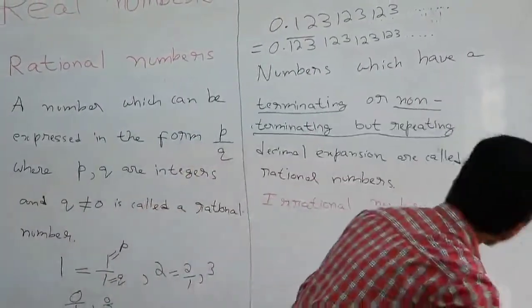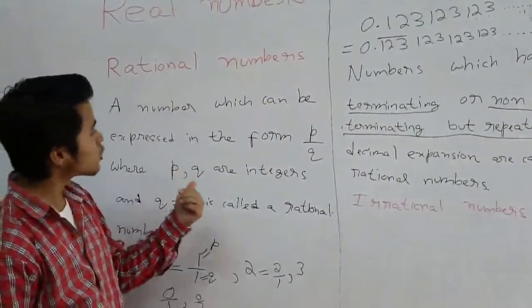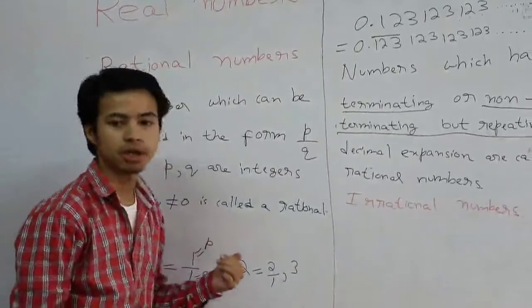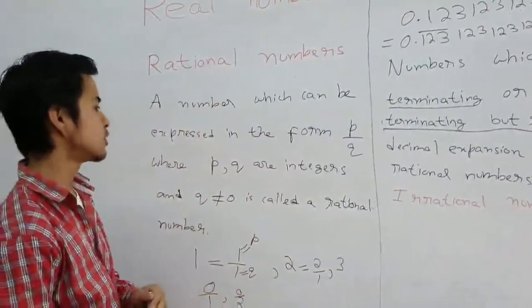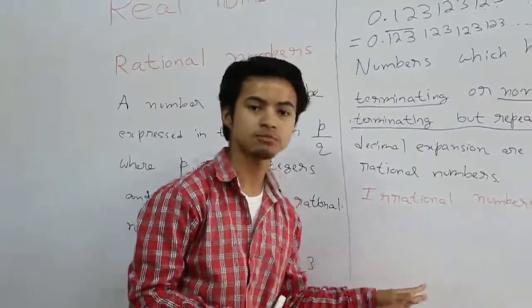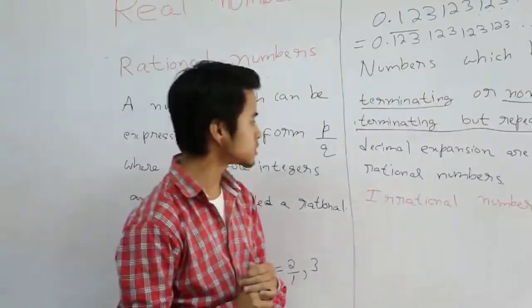So irrational numbers, the first definition is just the opposite of this one. A number which cannot be expressed in the form p by q, where p and q are integers and q not equal to 0, is called an irrational number. I won't write down the definition because it's just the opposite of this one. You can clearly write it down by yourself.